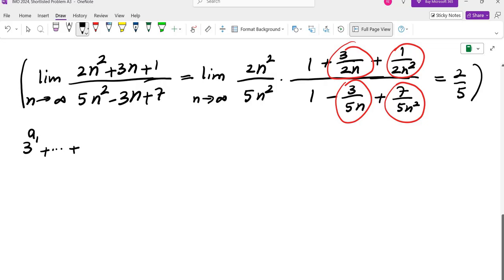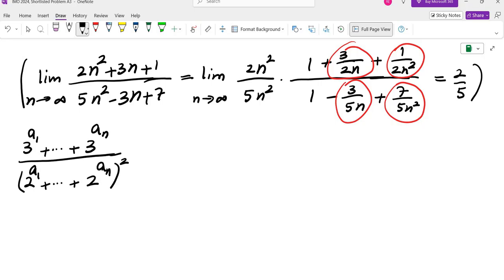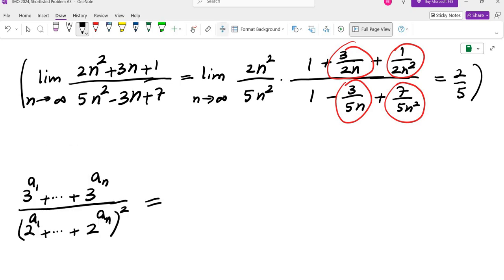So we have 3 to the power of a1 through 3 to the power of an, divided by 2 to the power of a1 all the way to 2 to the power of an, squared. So what is the dominant term in the numerator and the denominator? The dominant term is the largest exponent. So let's call m sub n the maximum of a1 through an.